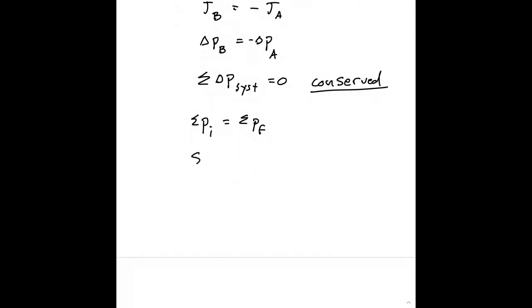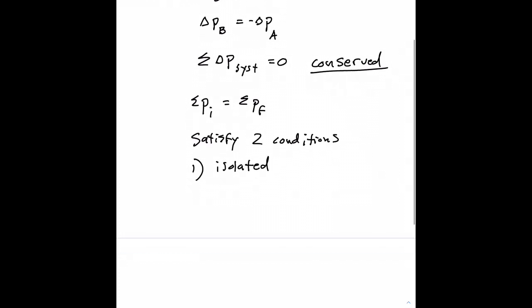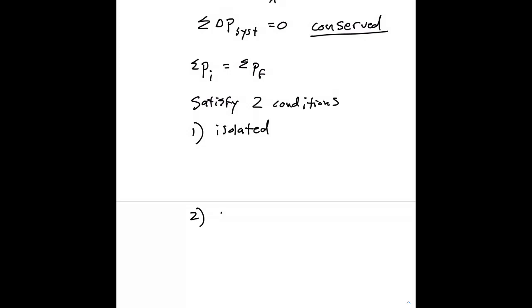Although you have to satisfy two conditions for that to be true. Here are the two conditions. One, the collision or the system has to be isolated. And the second criteria is that the system has to be closed. Actually, let's start with defining what we mean by closed system first. That means no mass gets in or out of the system.